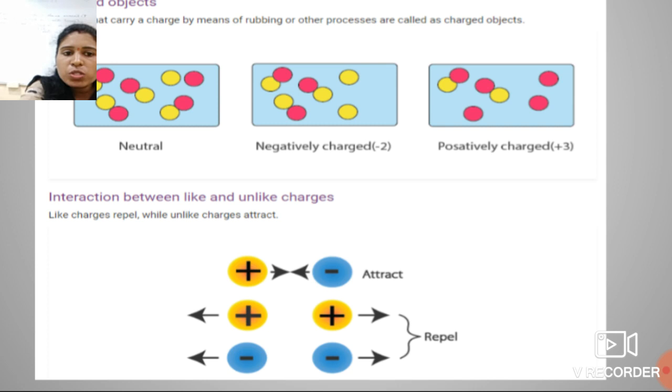Whenever a positive charge and a negative charge are brought near each other, they attract. But whenever a positive charge and a positive charge are brought near each other, they always repel. Just like that, whenever both negative charges come close toward each other, they get repelled. Okay students, got it? This is only for revision.